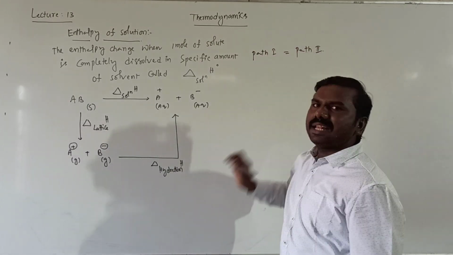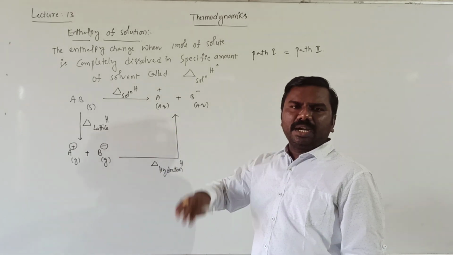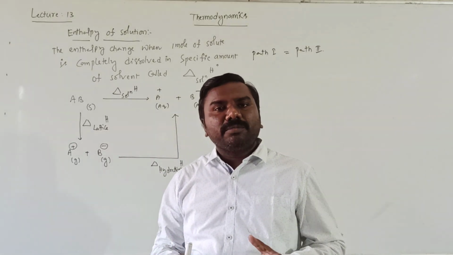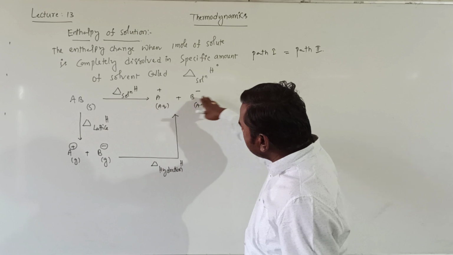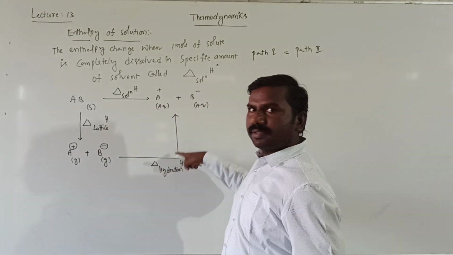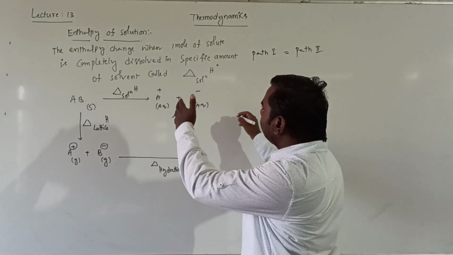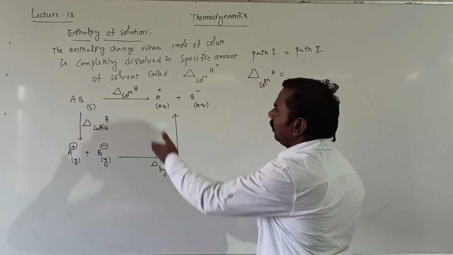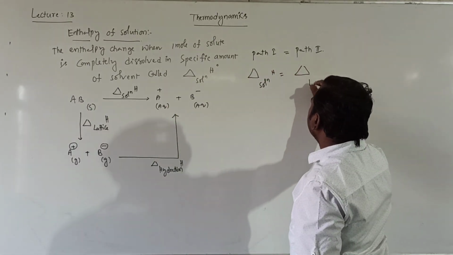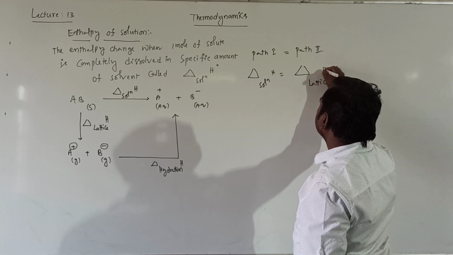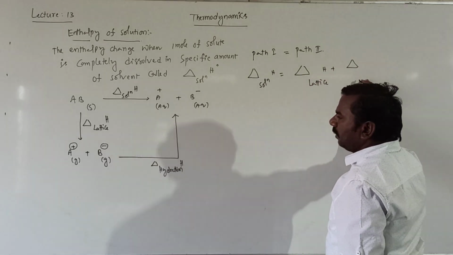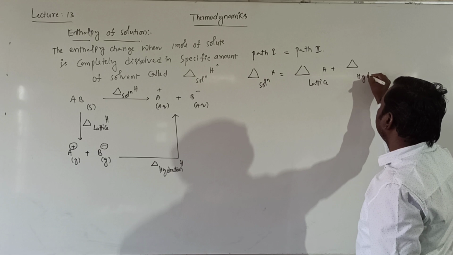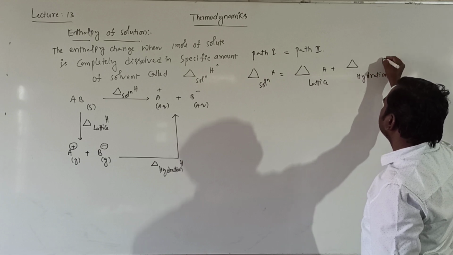Like Hess's law: the total heat content change is the same whether the reaction takes place in a single step or several steps. Then path 1 is enthalpy of solution, equal to enthalpy of lattice plus enthalpy of hydration. Very, very important it is, students.